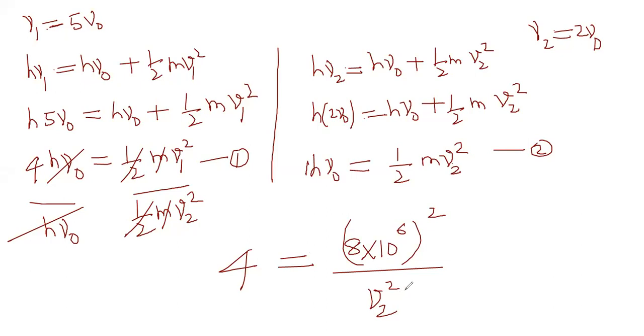V2 we want, no? V2 square we want. Is it understood till here, Vishal? Yes, sir. Earlier I did subtraction, but we have to substitute all the values of mass, h, nu naught, all that. Now without substitution, because all values will get cancelled when you do division, this is way easier than that.